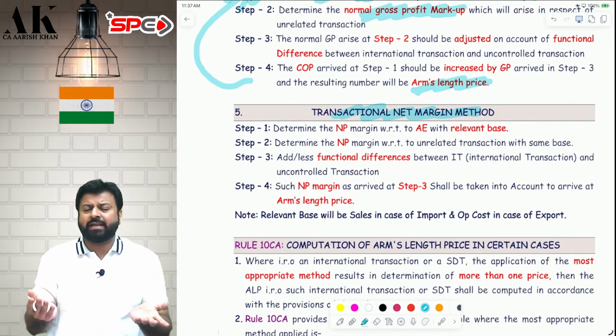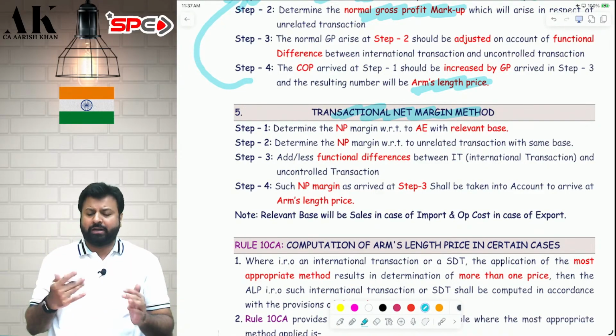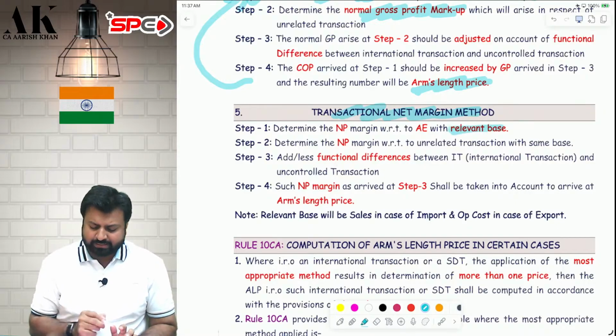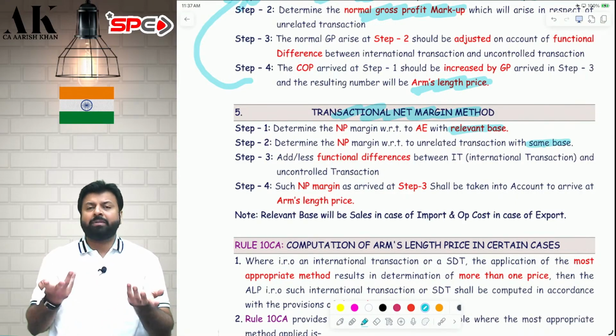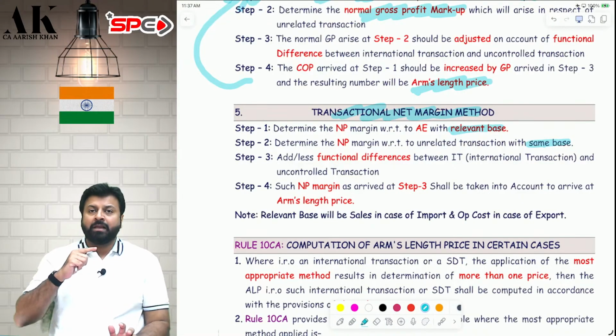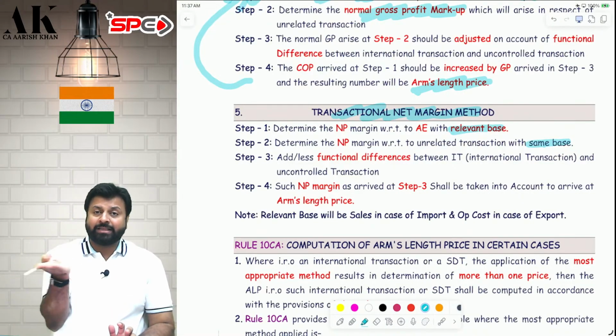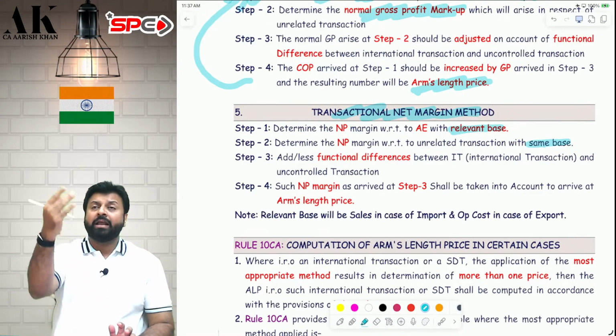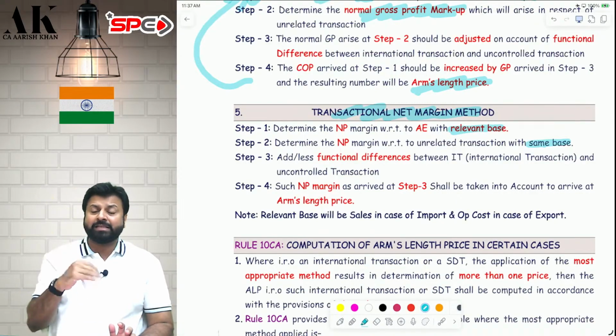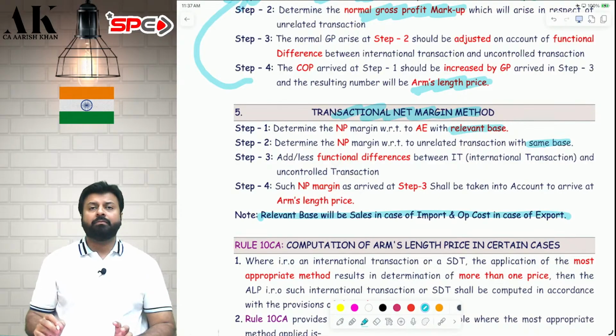But sir, when to take sale in the denominator, when to take cost in the denominator? The law is saying take the relevant base. Relevant base means what? I have told you in the class. If you are exporting, if you are selling, take the relevant base as cost in the denominator. And if you are importing, if you are purchasing, then take the relevant base as sales in the denominator. I have mentioned it in the note below.